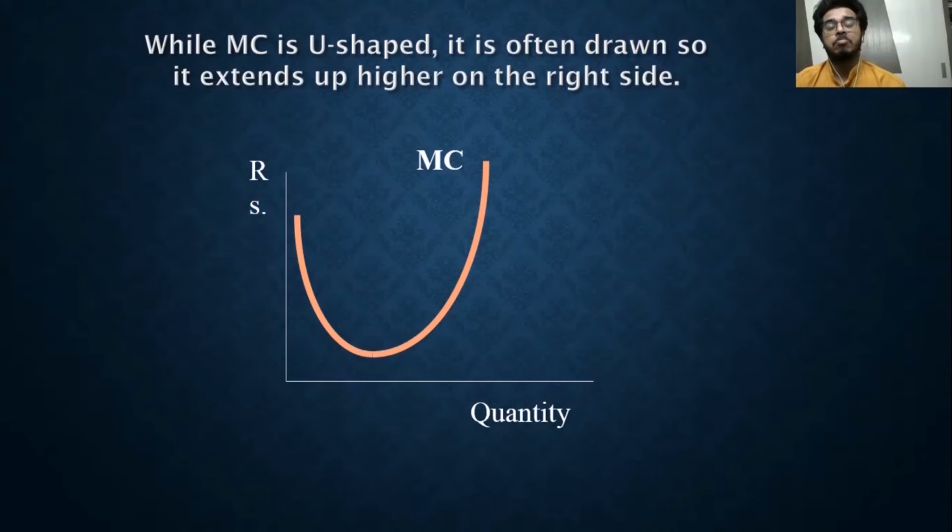Initially, as the mileage is low, the cost of fuel is high. So for the first few kilometers, your cost of production is increasing, but at a decreasing rate, because when you reach a certain number of kilometers, it slowly starts falling.